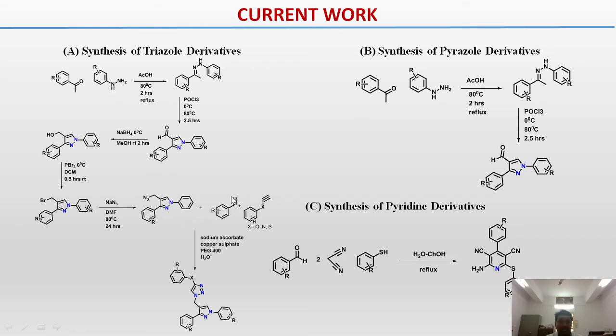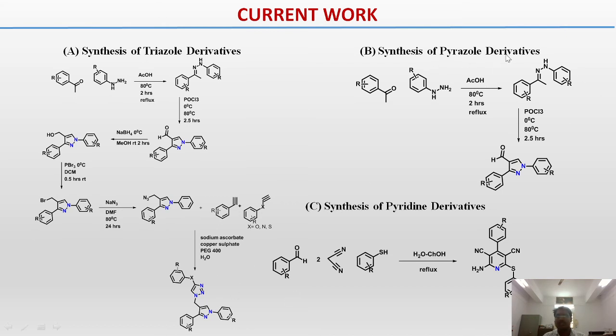Next is azide plus substituted alkyne. Which substituted alkyne? This one, where X means oxygen, nitrogen, or sulfur containing. This is a click chemistry reaction in the presence of sodium ascorbate, copper sulfate, polyethylene glycol, and H2O. So we got these products. This is a 1,2,3 triazole with a pyrazole. We tried to prepare this compound, and we got this product.